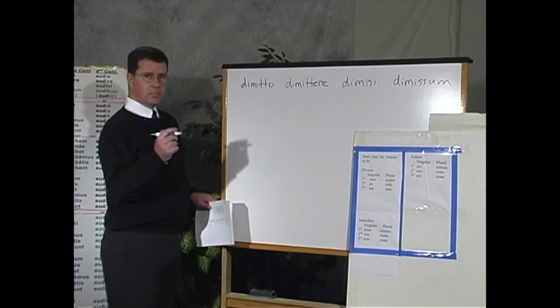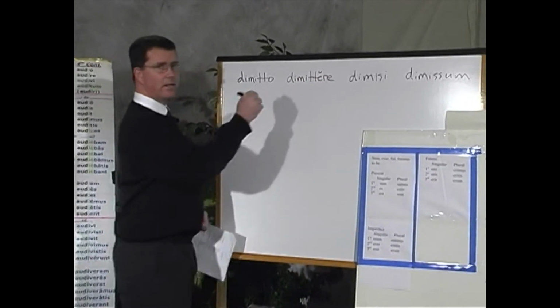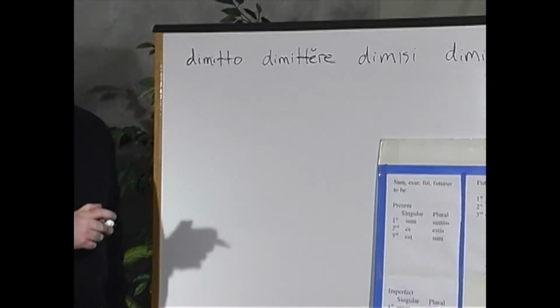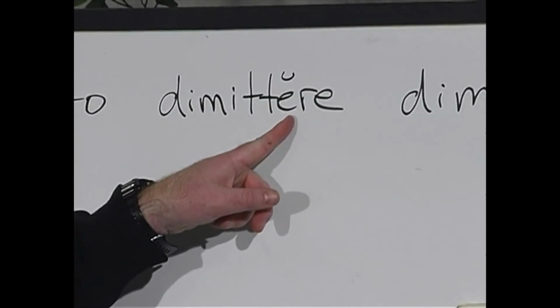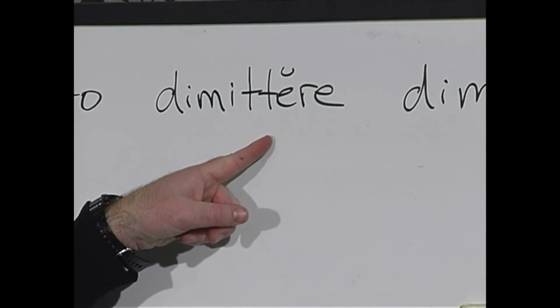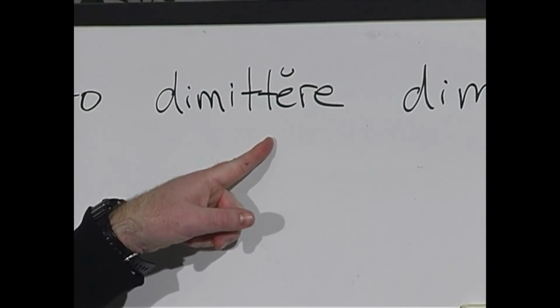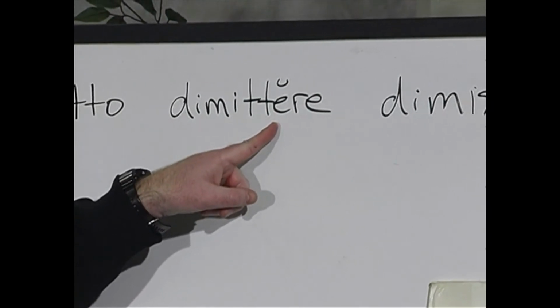It will also have a symbol over this e here, normally. It'll have that upside down circumflex accent, which indicates this is a short e. So you pronounce that dimittere. It's a short vowel.